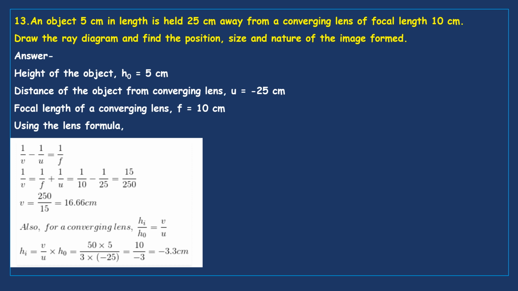So we need 1 by v. Now 1 by f, bring this 1 by u to the right side, that is 1 by v equal to 1 by f plus 1 by u, equal to 1 by 10 minus 1 by 25. It comes around 15 by 250. This is 1 by v. Now we need v, image distance, that is the reciprocal, 250 by 15. It comes around 16.66 centimeters. So now you see object distance is 25 centimeter,